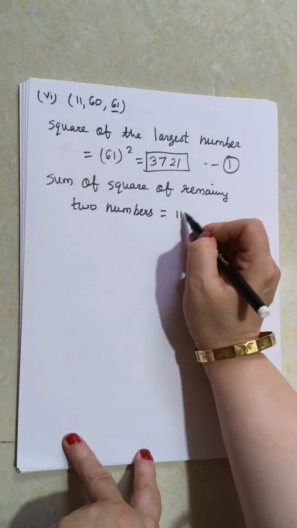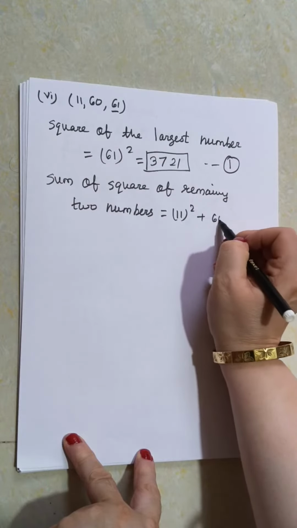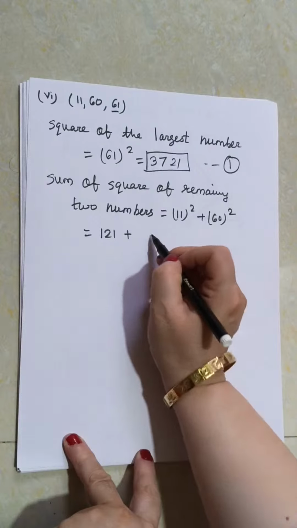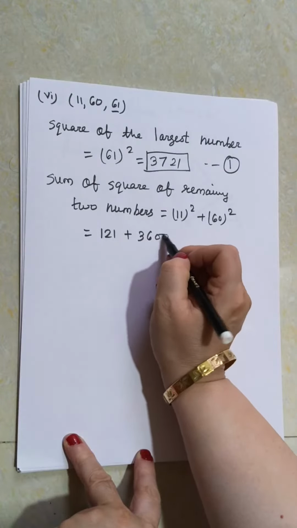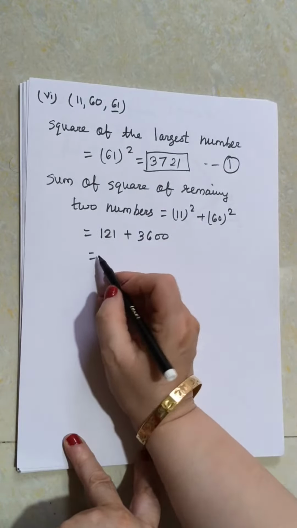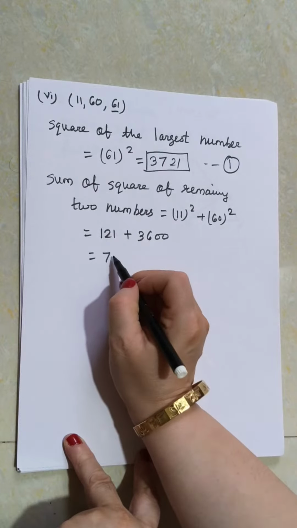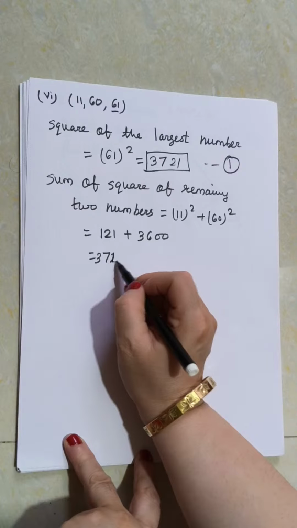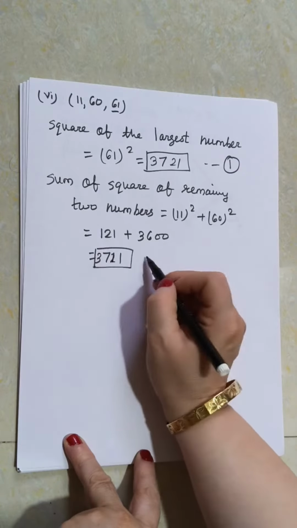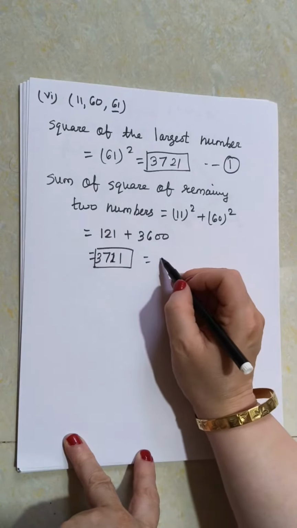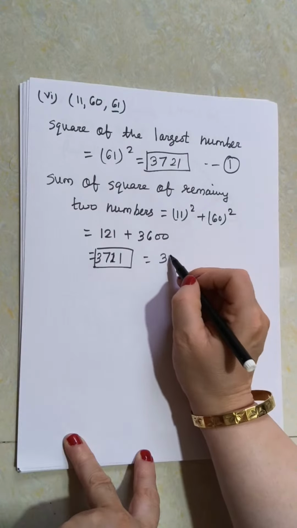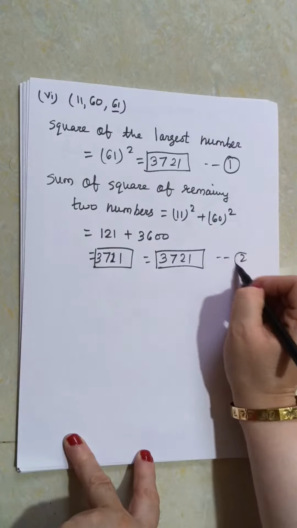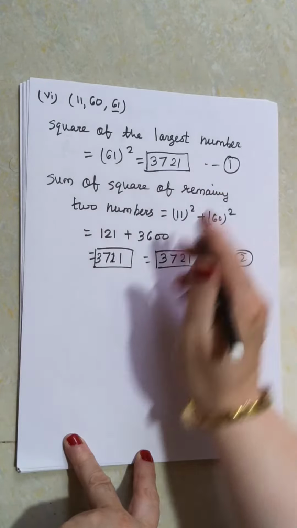So 11 square plus 60 square. What is the square of 11? 121. And 60 square is 3600. If I do the total, it is 3721. So on both sides it is equal. 1 and 2 are equal.